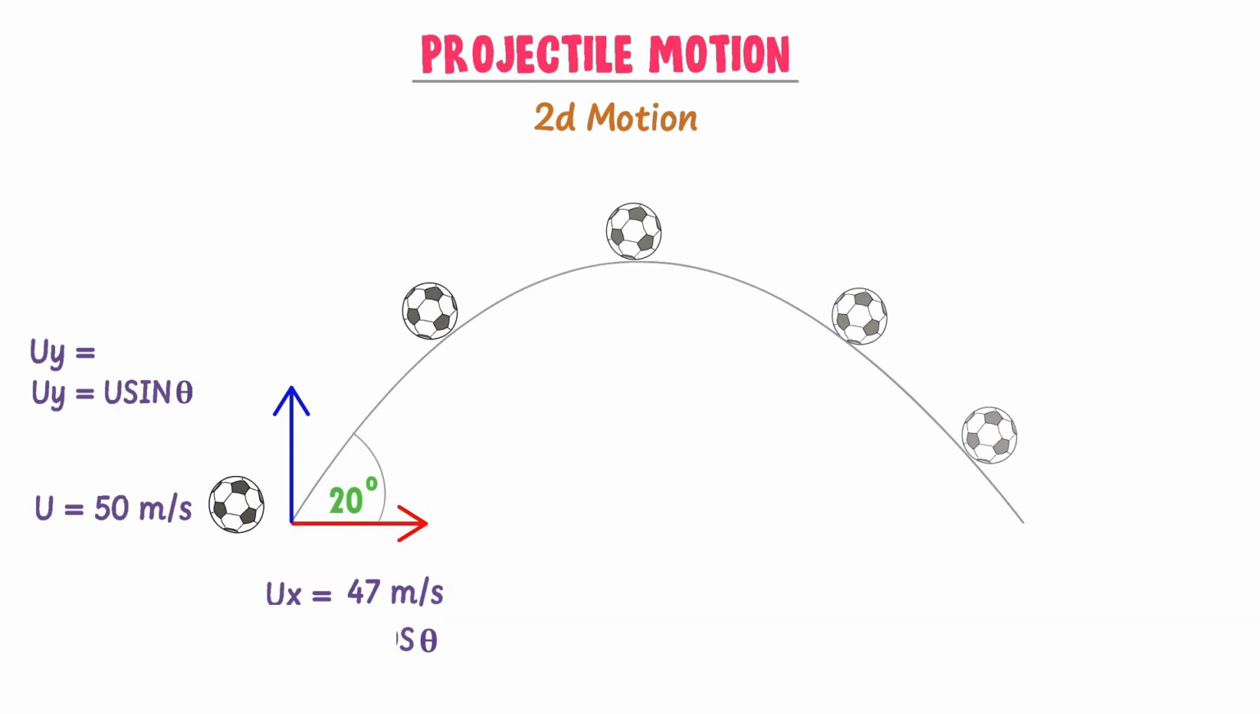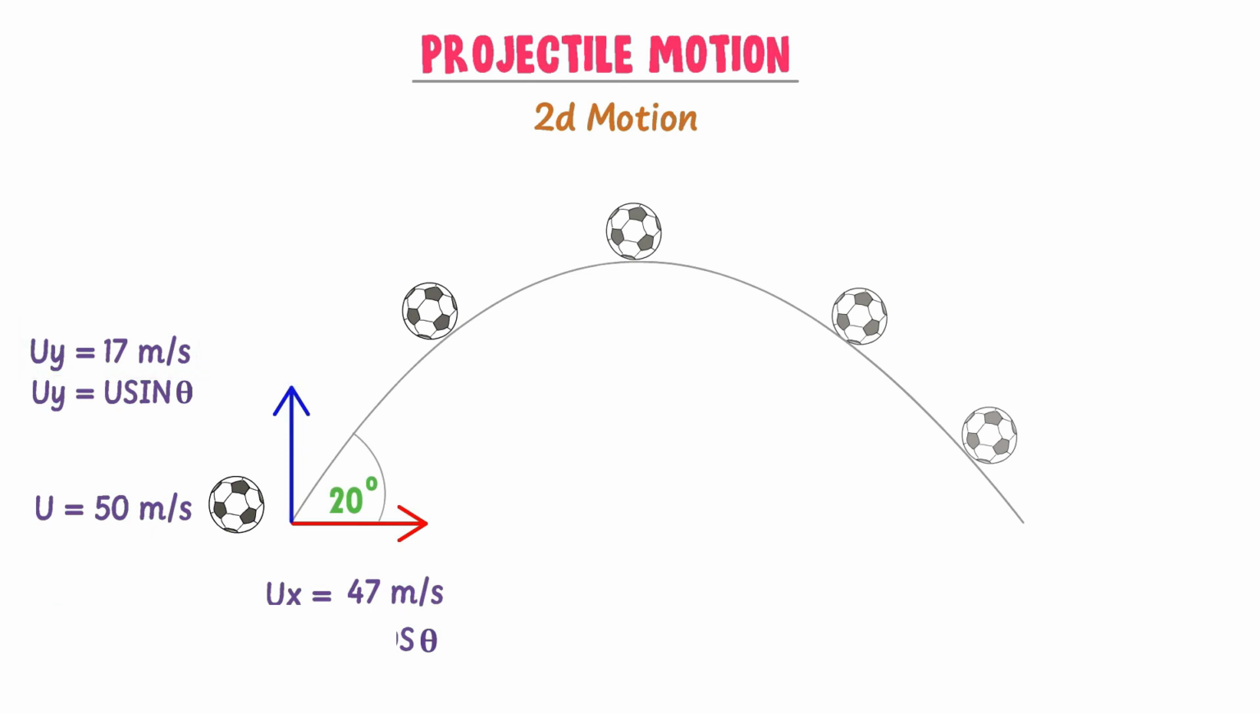Similarly, in the case of uy, put the value of u and theta. We get uy is equal to 17 meters per second. Thus, the initial velocity of the ball in y direction is uy equal to 17 meters per second. Now listen carefully.